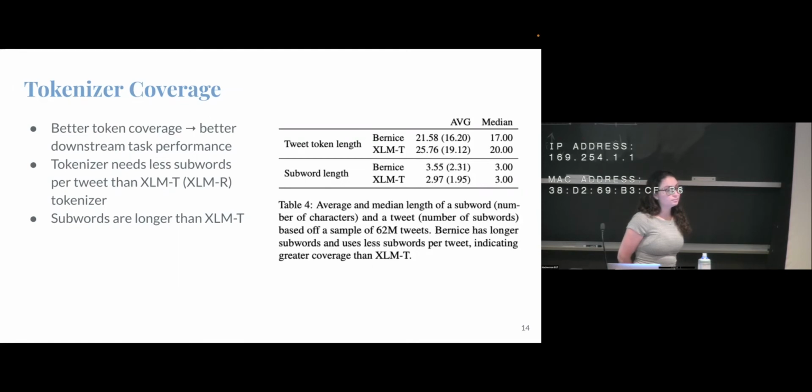Okay, that's a good idea. Something that we're going to add for the camera ready are different experiments looking at tokenizer coverage, and how much better or worse our tokenizer does at representing certain things. So looking specifically at how it represents the emojis would be good.